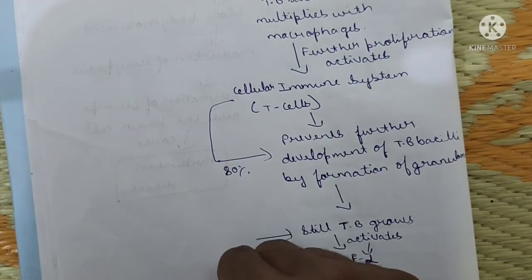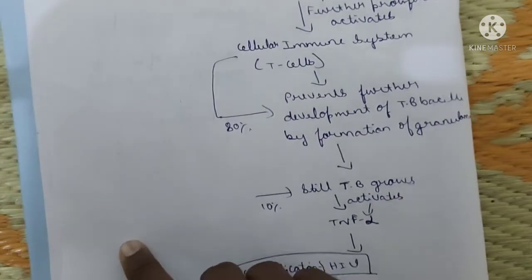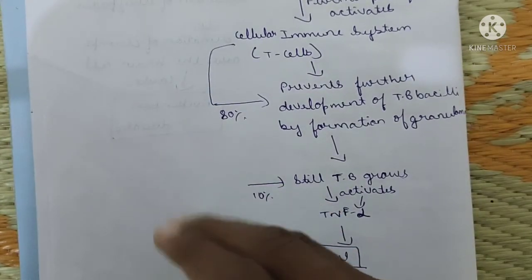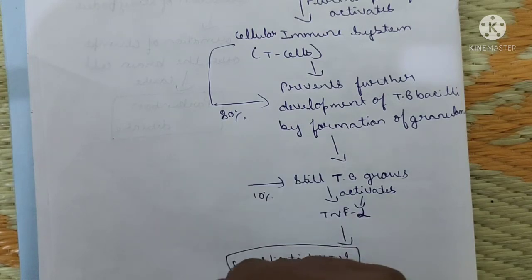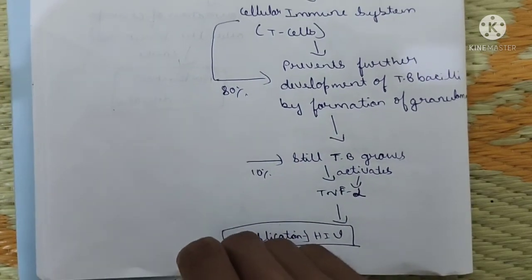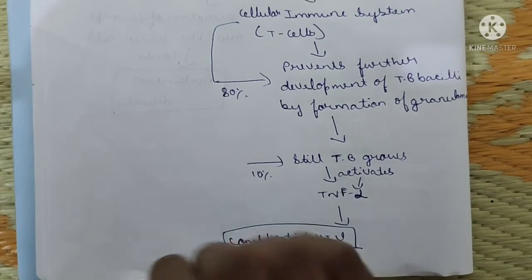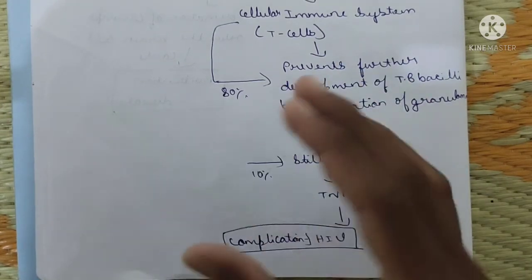The cellular immune system, that is the T helper cells. These T helper cells will prevent the further development and multiplication of the tuberculosis bacilli by formation of the granuloma over those cells.